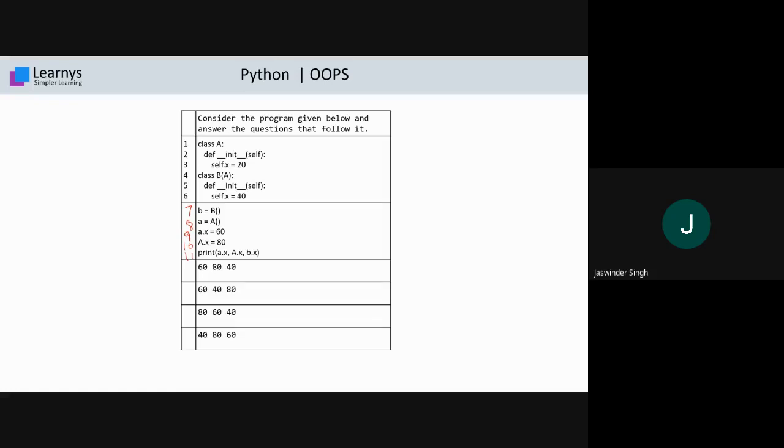That's why the outcome is 60, 80 and 40. I believe this is clear to you. If still any doubt, please ask me. Yes, Deepanshu, Suraj, is this okay? Your query got solved. I hope you understood how the program works.